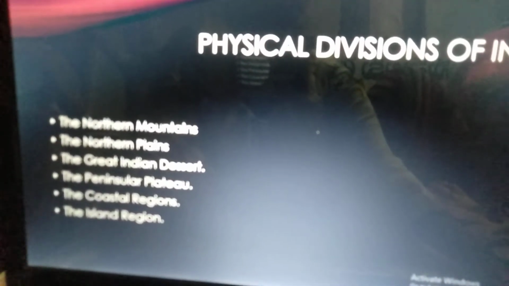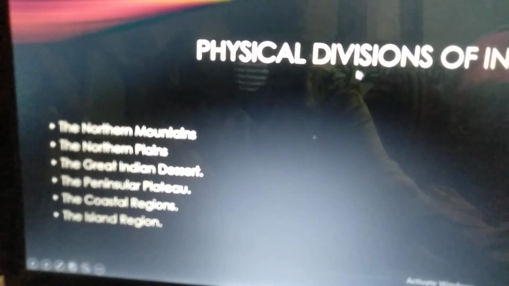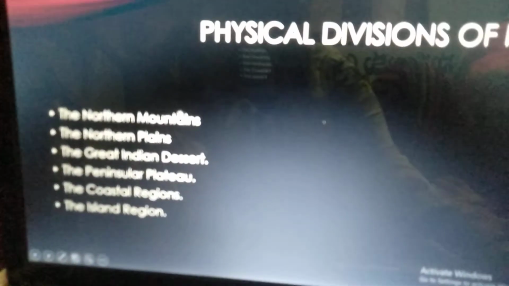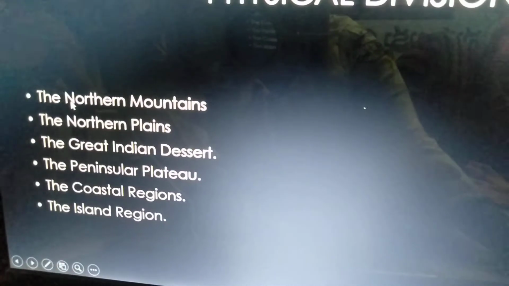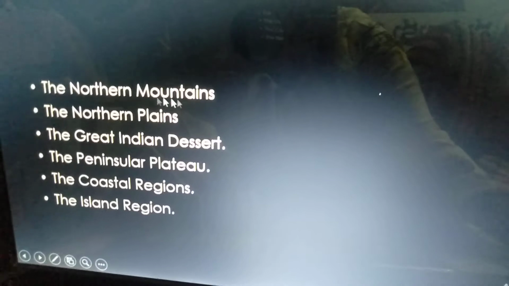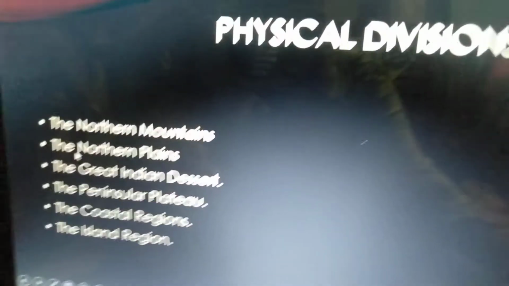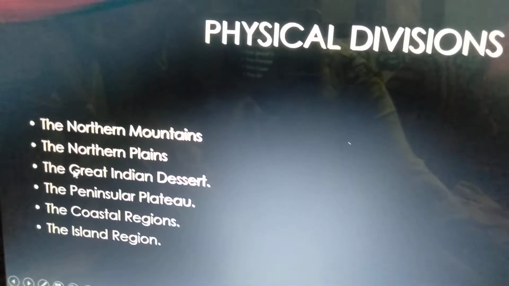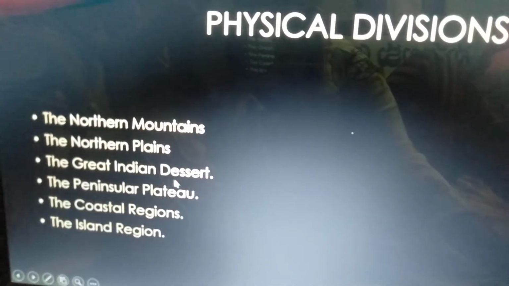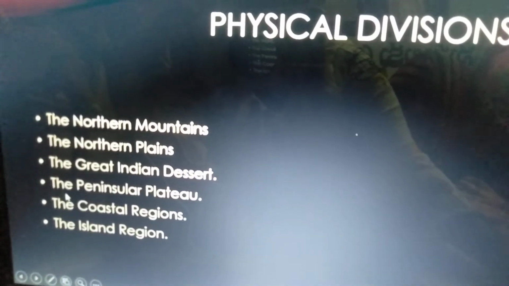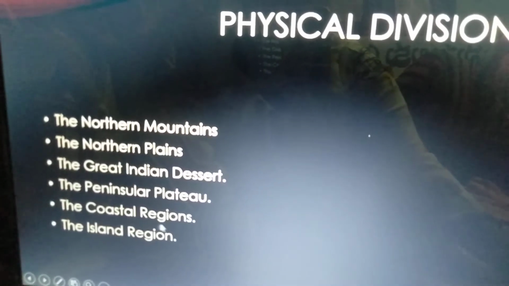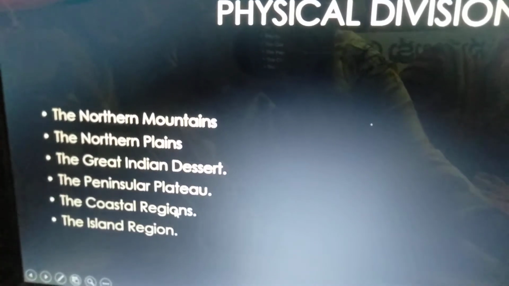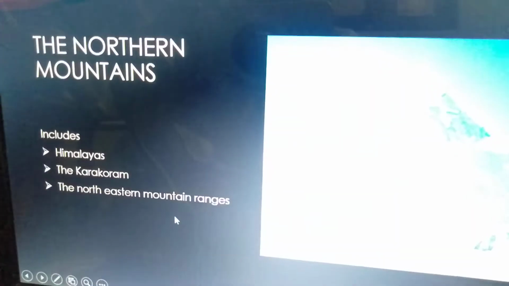India has six main physical divisions. First one is the northern mountains. Second one, the northern plains. Third one, the great Indian desert. Fourth one is the peninsular plateau. Fifth one is the coastal regions, and last the island region.